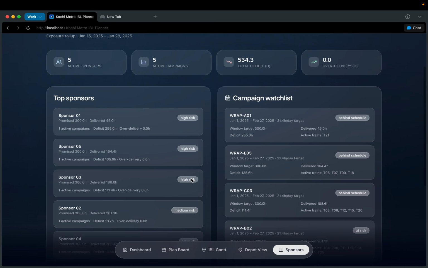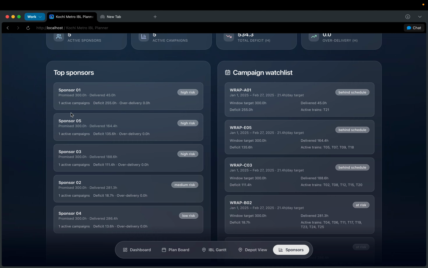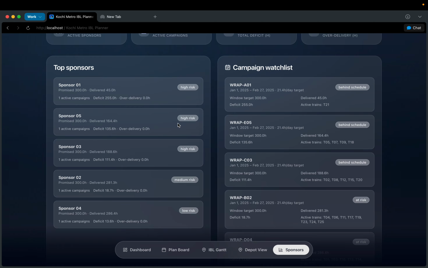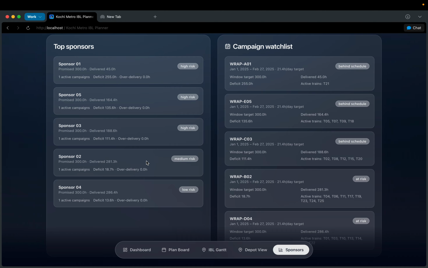So over here we can see the sponsors and the promised number of hours which we have committed from our side for the advertisement display, the hours which we have delivered, and subsequently how many hours are remaining. So depending on the hours remaining, they are classified into high risk, low risk, or medium risk categories, as we can see. And they are different for different trains and different for different campaigns.